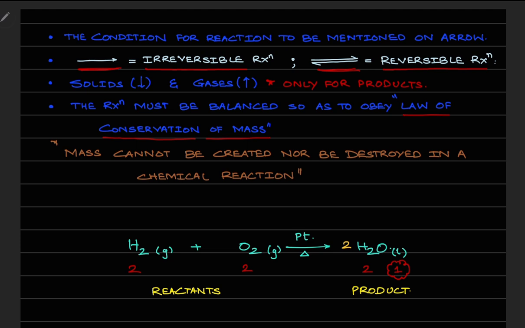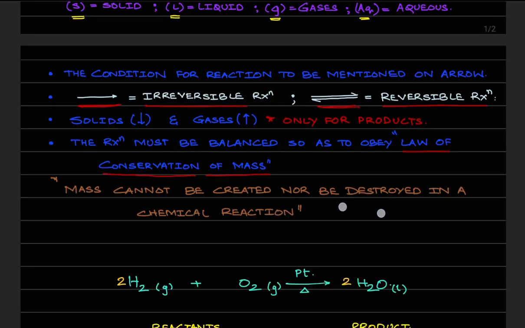If we multiply the products with 2, hydrogen becomes 4 in number. So we need to put 2 over here again, just so that the reaction becomes balanced. And finally, we have a balanced equation, that is 2H2 plus O2 gives 2H2O. And this reaction now, my dear students, is complete in all its respect.